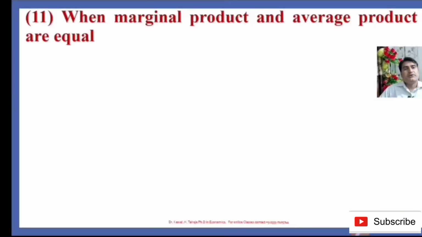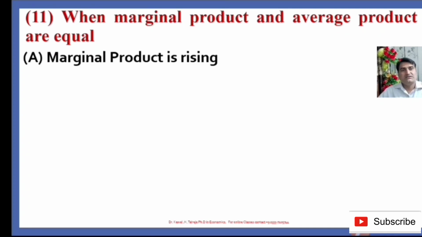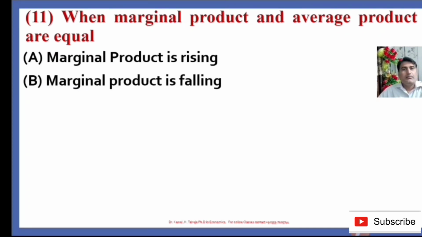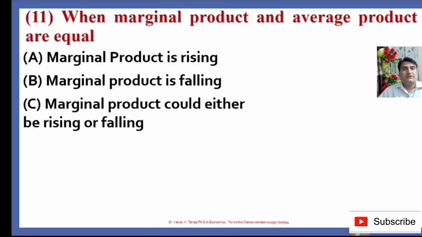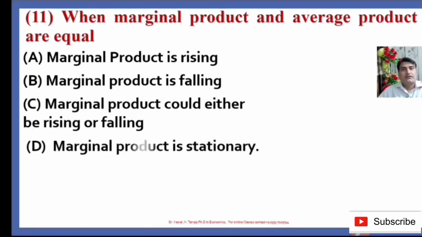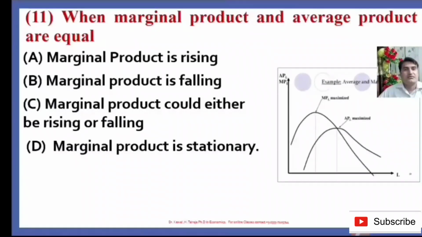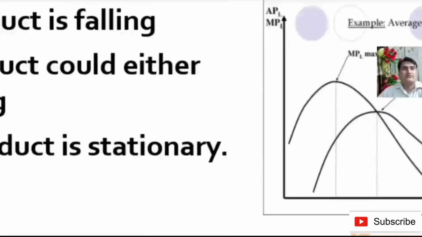Here, when marginal product and average product are equal, option A, marginal product is rising, option B, marginal product is falling, option C, marginal product could either be rising or falling, option D, marginal product is stationary. So which is the correct answer? We must learn through a diagram to justify our answer. Here is the diagram that will help you to select the right answer.